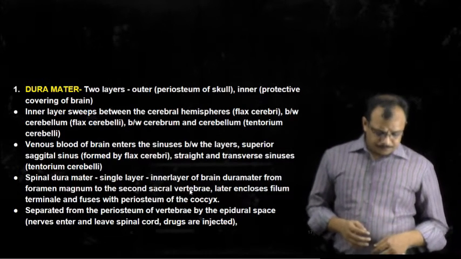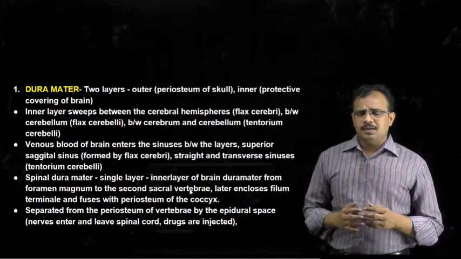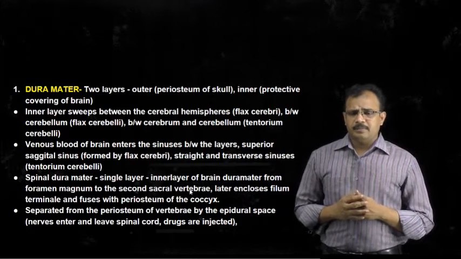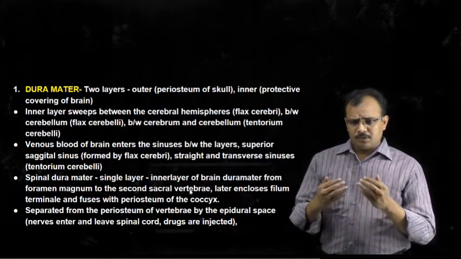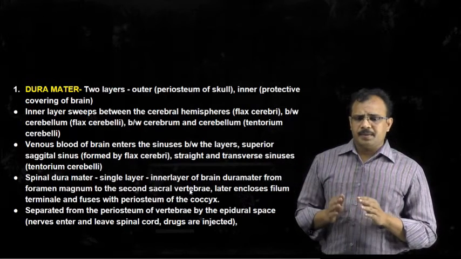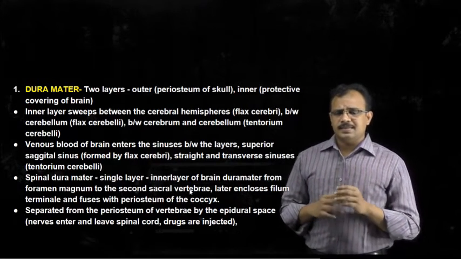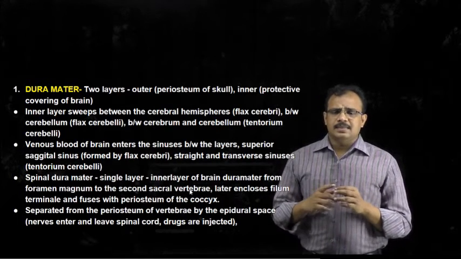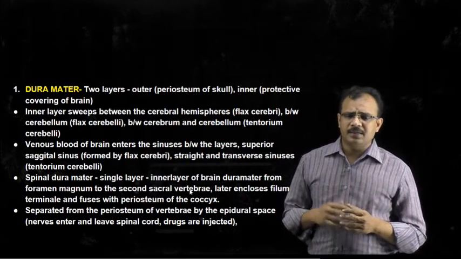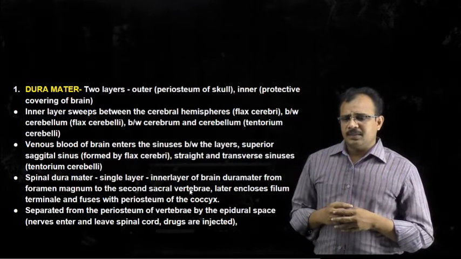So in this way, this diagram shows how the inner layer of dura mater folds to form falx cerebri between the lobes of cerebrum, and falx cerebelli between the lobes of cerebellum, and tentorium cerebelli between the cerebrum and cerebellum.